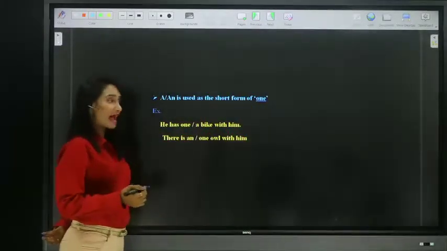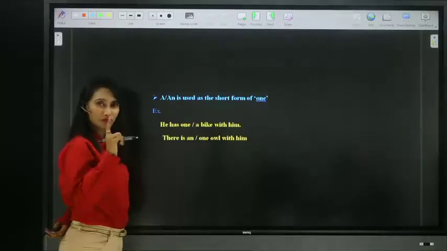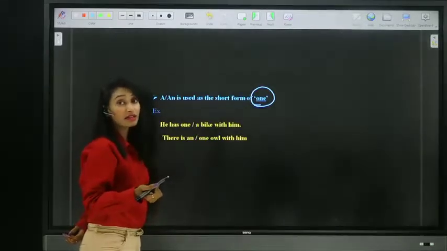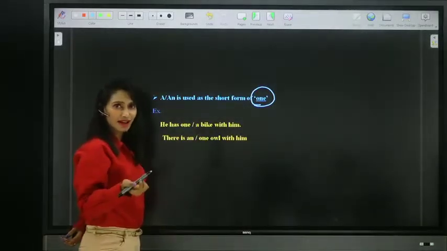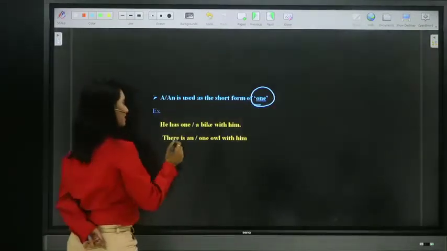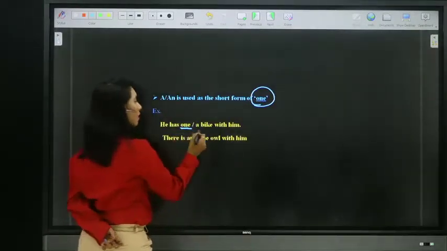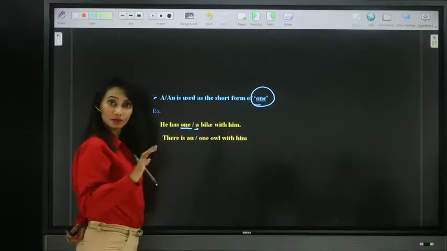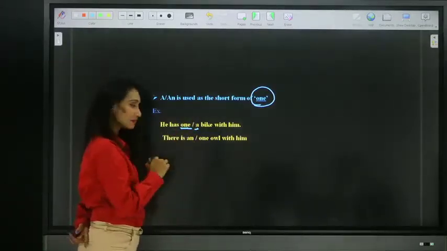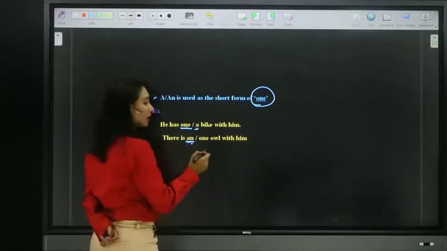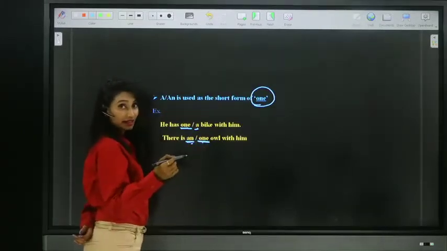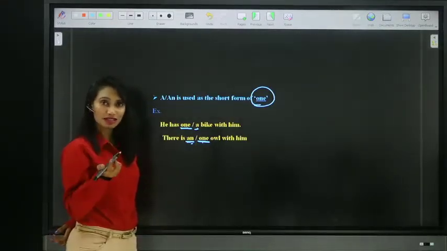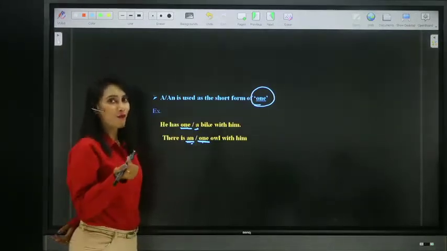Articles a and an are used as a short form of one. Instead of using one, we are using a or an, and hence we can replace a and an with one, or one with a or an. Look at this: he has one bike with him, or he has a bike with him. You can say a bike or one bike. Both are correct because after all they have the same meaning. There is an owl with him, or there is one owl with him. Both give the same sense, so you can use either an or one, right?